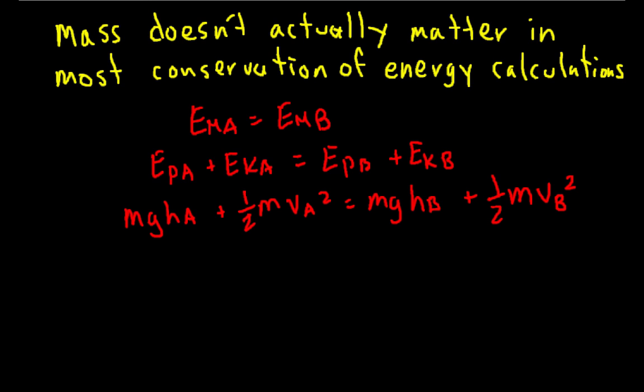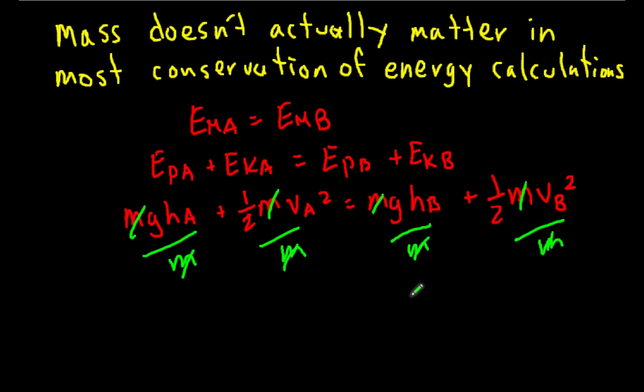Notice that all of these formulas have m in them. If we divide each one by m, we see that m cancels out. So you don't actually need m to do the calculation properly.